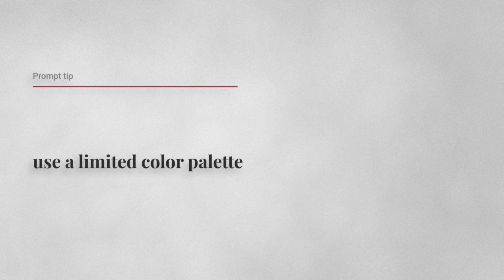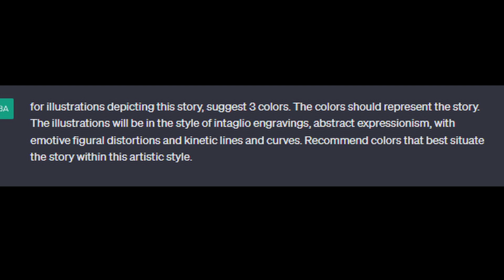Choosing a color palette. I wanted a color palette that was consistent for all the images. A limited color palette helps tie together images. For the color palette, I provided ChatGPT with this prompt that builds on the visual style that I had defined. For illustrations depicting this story, suggest 3 colors. The colors to represent the story. The illustrations will be in the style of intaglio engravings, abstract expressionism, with emotive figural distortions and connected lines and curves. Recommend colors that best situate the story within this artistic style.